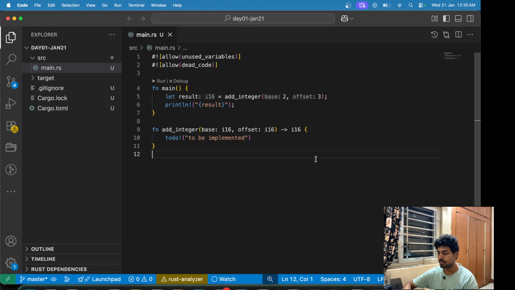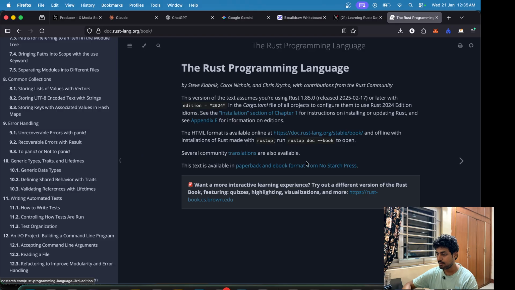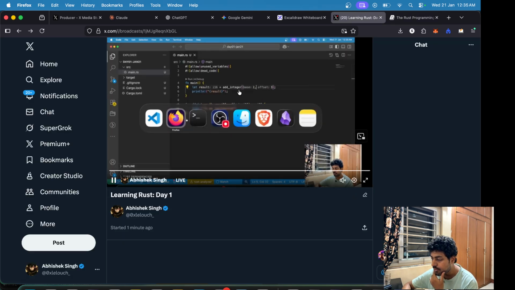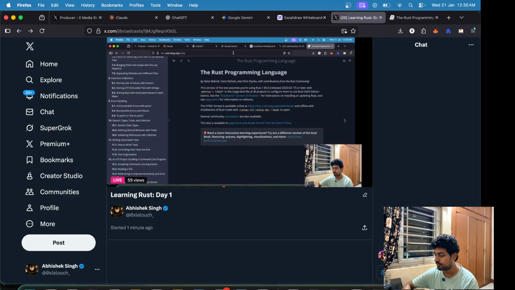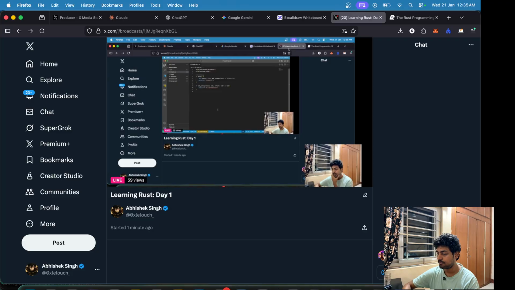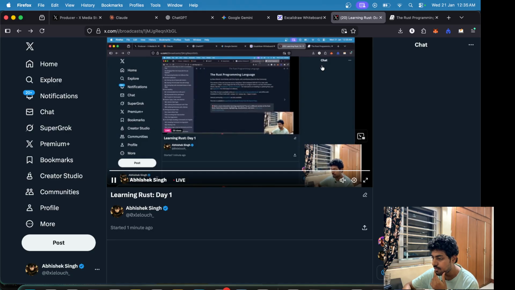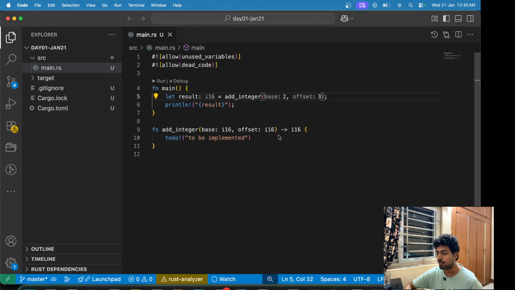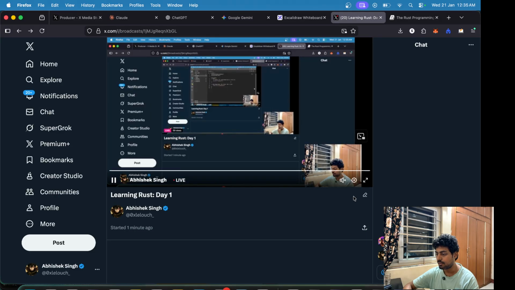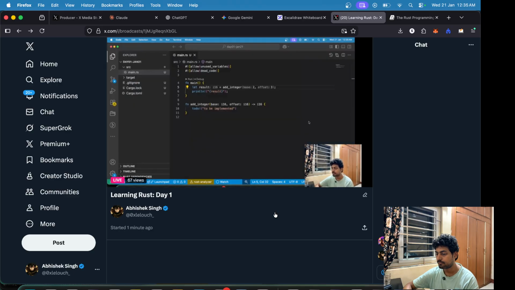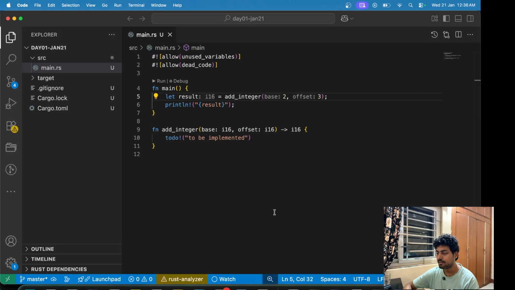I hope the screen size and everything is okay. I hope that the screen size is good enough, or I can just increase the font. Okay, I think the font size is good enough.